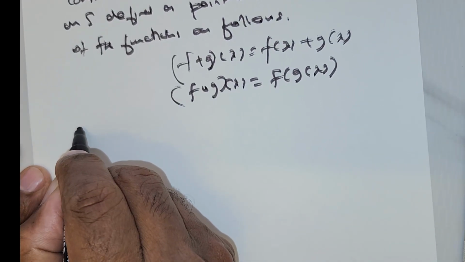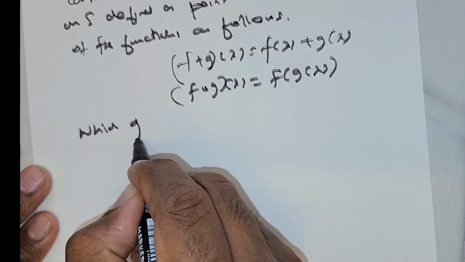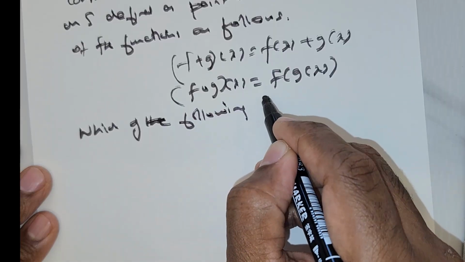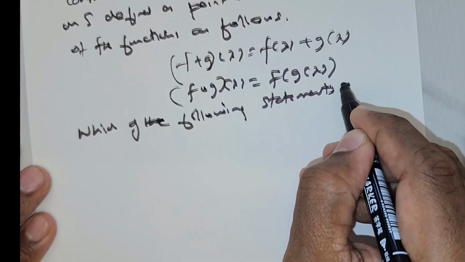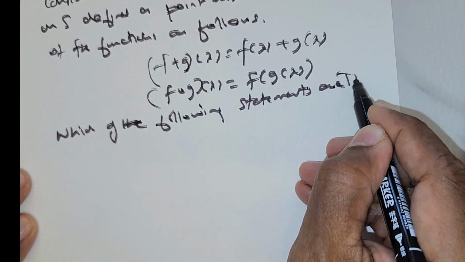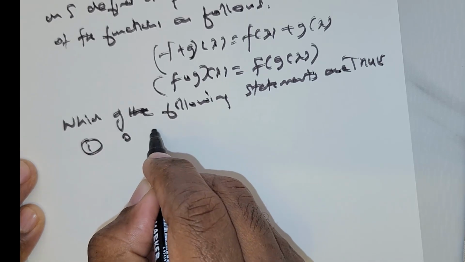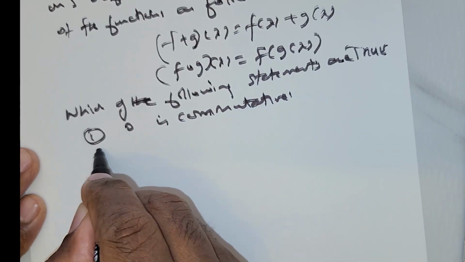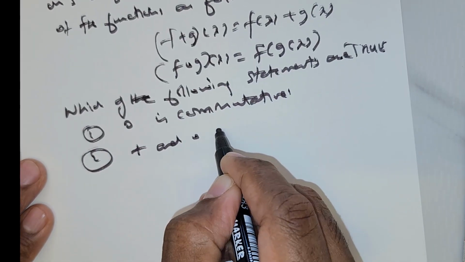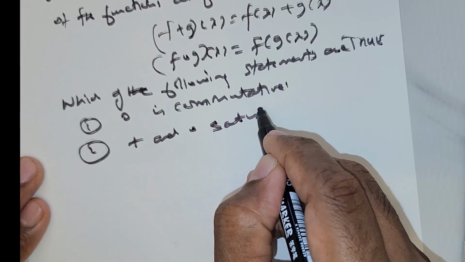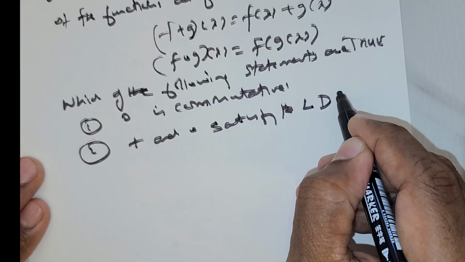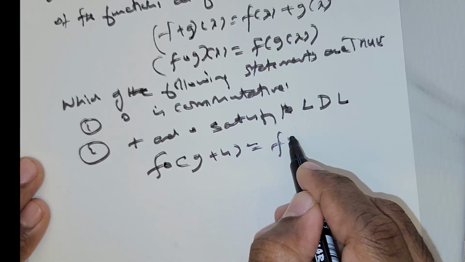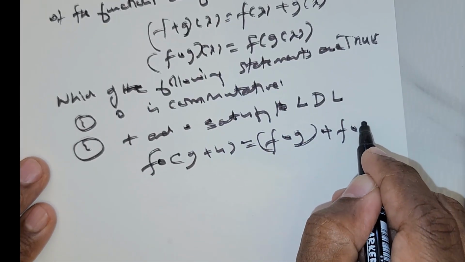Now they are asking which of the following statements are true. Number 1, composition is commutative. Number 2, plus and composition satisfy the left distributive law. What is that? f ∘ (g + h) is equal to (f ∘ g) + (f ∘ h).